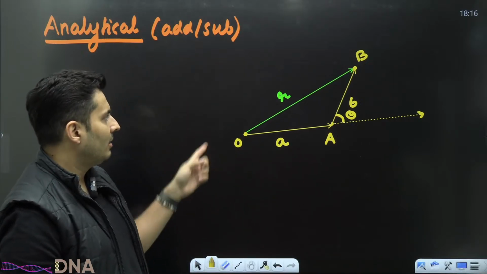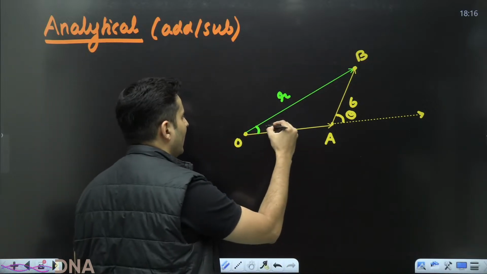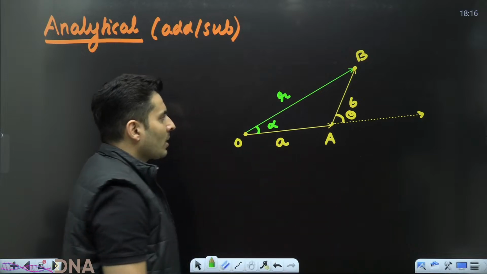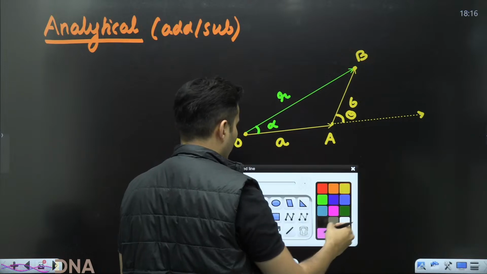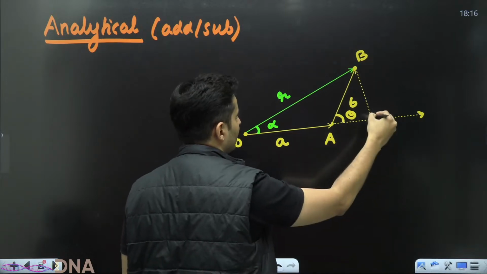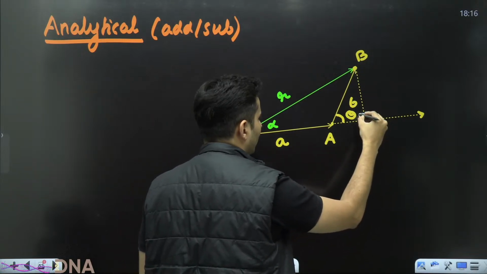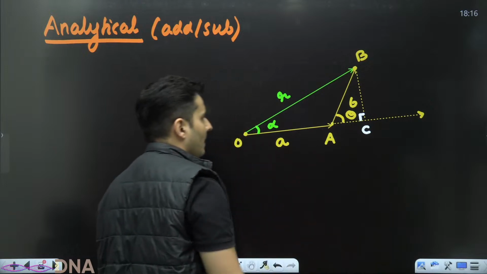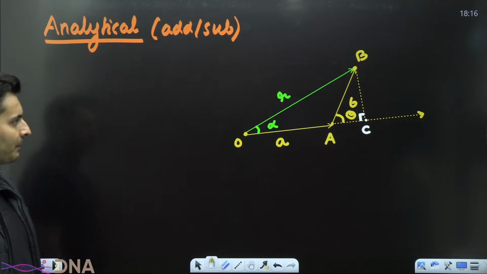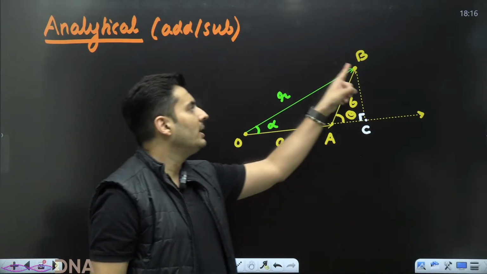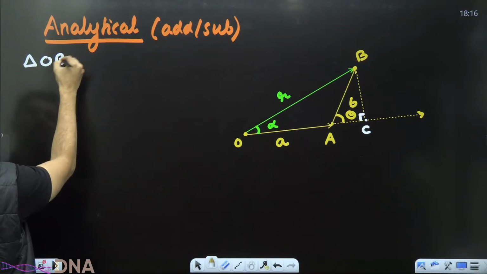So in order to measure how much is the value of R, and also I want to measure the angle made by R, let's say I call that alpha, all we do is some simple construction over here, and that construction looks something like this. Drop a perpendicular. Let's call that point C. Now, look at that big triangle OBC.